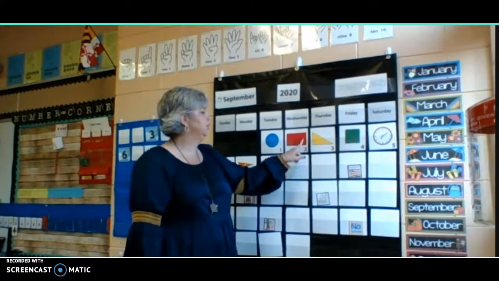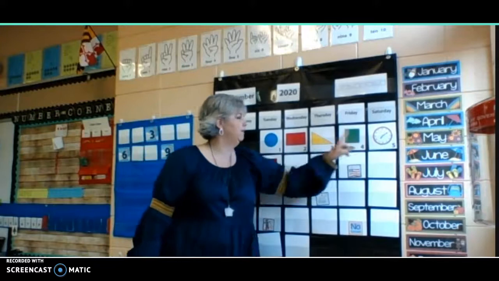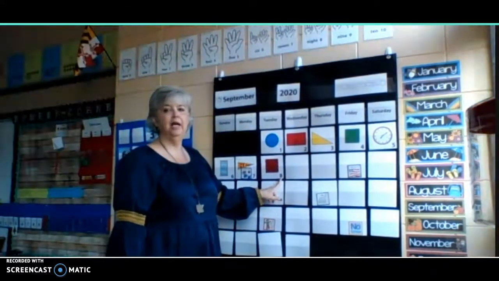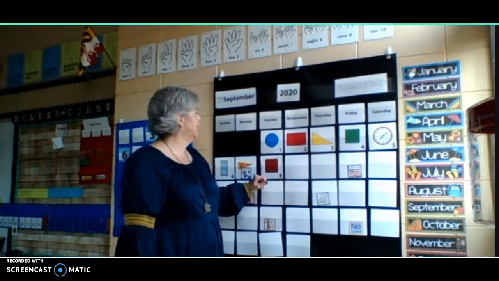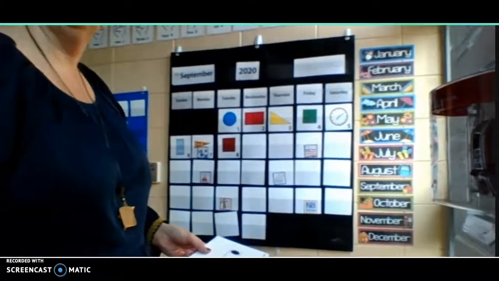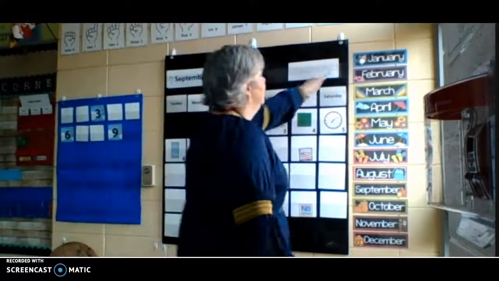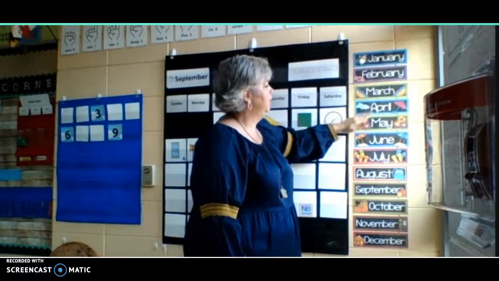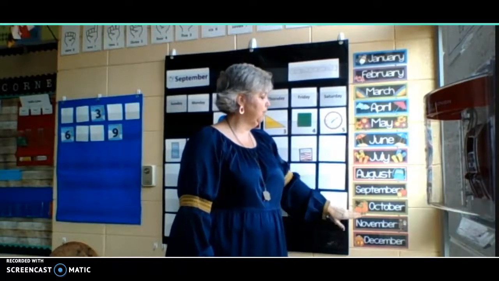Let's count and see what the number of the month it is. 1, 2, 3, 4, 5, 6, 7, 8. Today is September 8th, 2020. Let's review the months. Let me fix this so you can see all of them. There we go. January, February, March, April, May, June, July, August, September, October, November, December.